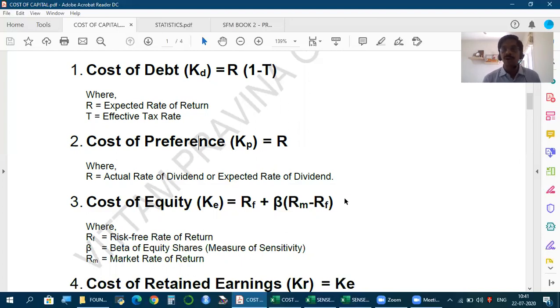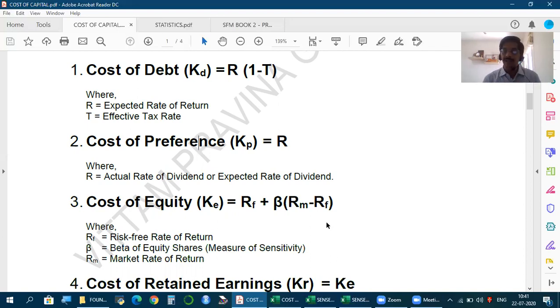Now, according to the model, premium should be calculated by taking the rate of return given by the market minus the risk-free rate, RM minus RF. So what is the rate of return given by the stock market as a whole, over and above the risk-free rate, represents, in general, on an average, what is the extra return shareholders can expect.